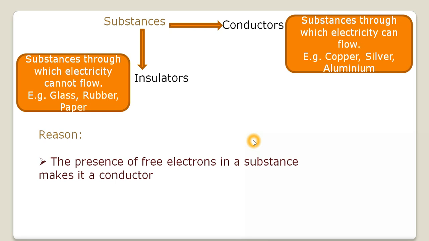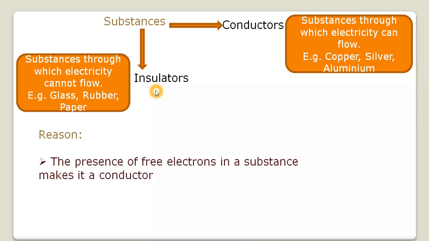We have discussed electric charge and electricity. So we know electricity is the flow of charges, right? In some substances, electric charges can flow easily, while in others they cannot. On the basis of that, substances are divided into two categories: conductors and insulators.